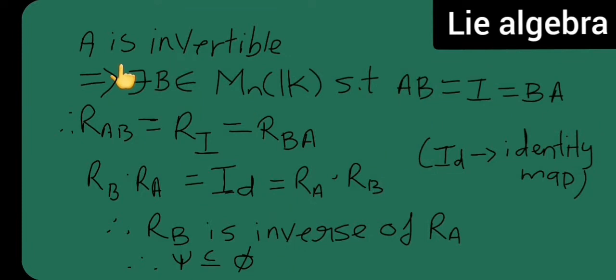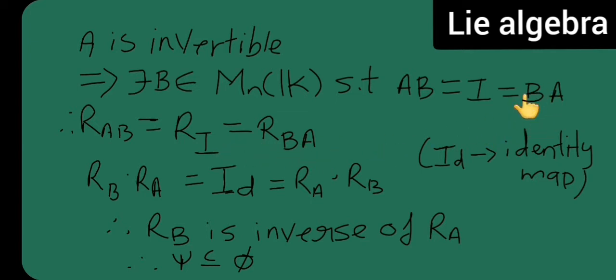This is my continuation part. A is invertible, which implies there exists B belonging to Mn of k such that AB is equal to I is equal to BA. Therefore, RAB is equal to RI is equal to RBA. Now this AB I am writing as RAB is equal to, this I am writing as RI.